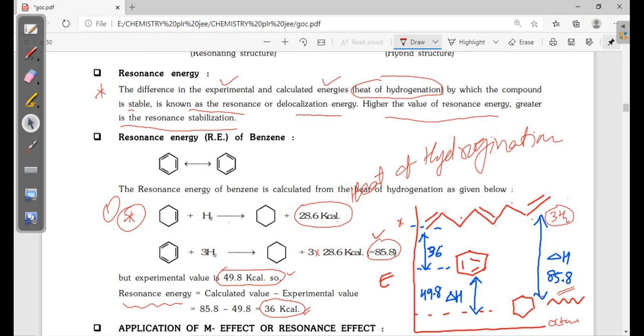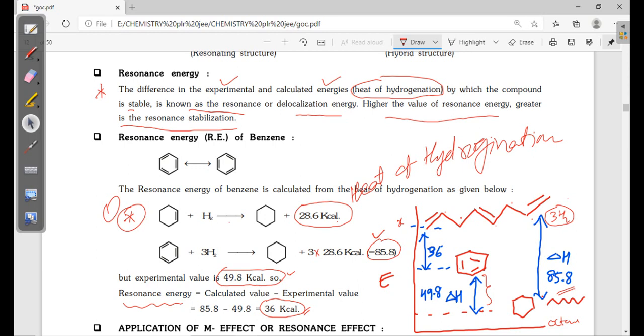In case of benzene, 3 pi bonds are also there, but it releases only 49.8. Why? Because due to resonance it is already stabilized, so less energy.